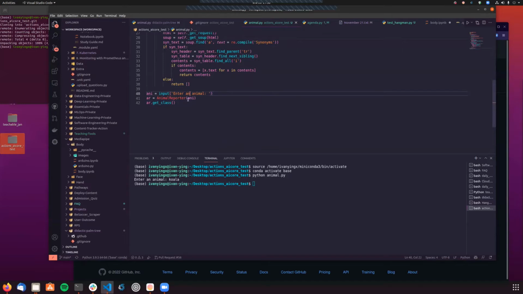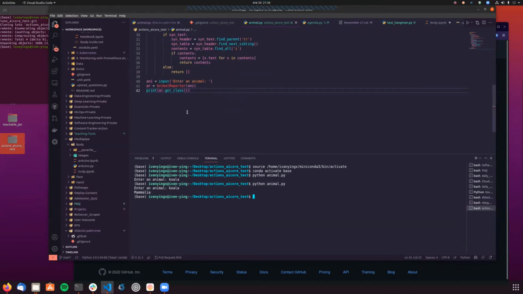Oh, sorry, I forgot to put print here. Nice. Just saving the file and running that again with koala. And it's basically saying that it's a mammal. Nothing really fancy, but it's going to help us set an example.